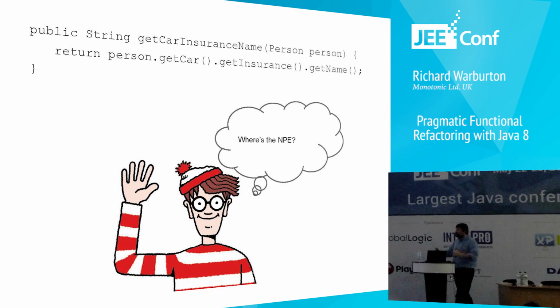And where is the null pointer exception? Was the person null? Was the car null? Was the insurance policy null? Who knows? This poor chap Wally got so confused by debugging this code that he went off and started hiding himself in large groups of people, rarely to be found again.